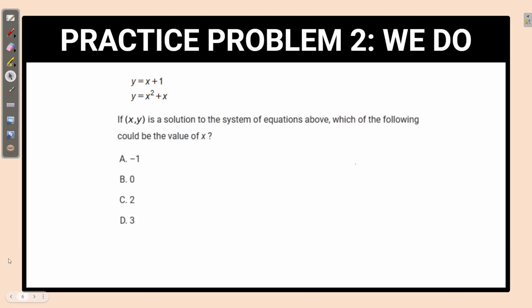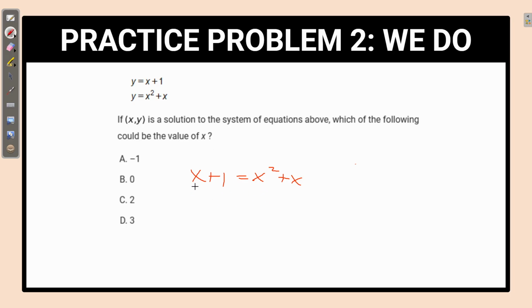Okay, so the next question here is trying to find a value of x from two y equations. Now, immediately what I'm seeing is that since there's a y here and a y here, we can substitute. So what I'm thinking of doing is setting x plus 1 equal to x squared plus x. And the reason is because x plus 1 is y, and y is equal to x squared plus x. So still should be accurate, right?